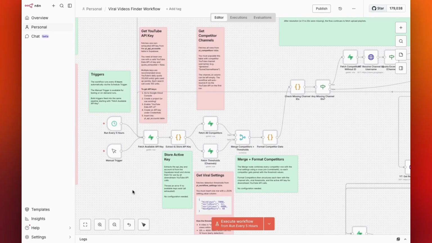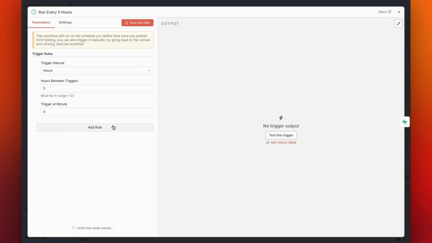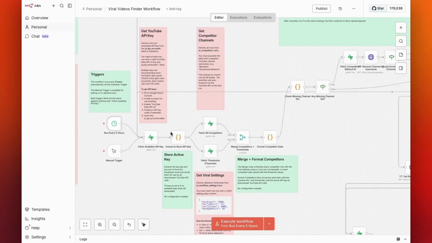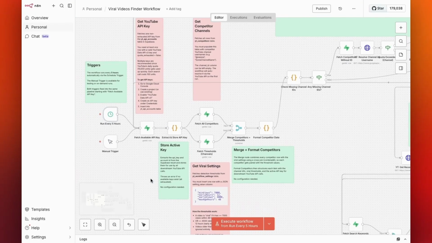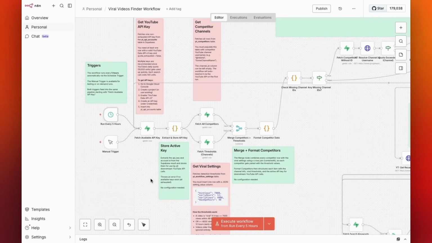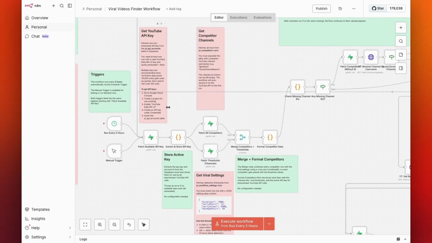Let's take a closer look at a few of the notes. The workflow begins with 2 triggers, a manual trigger and a schedule trigger. The manual trigger allows you to run the workflow manually while testing. The schedule trigger, on the other hand, is used to run the workflow automatically at a set time interval. Right now, the schedule is set to run every 5 hours. However, I recommend changing this to every 12 hours since running it every 5 hours would likely waste your YouTube API rate limits. The chances of a new viral video appearing within such a short time frame are relatively low.